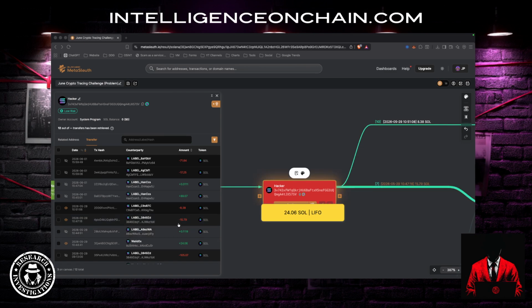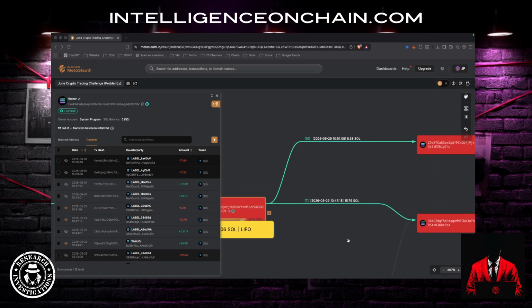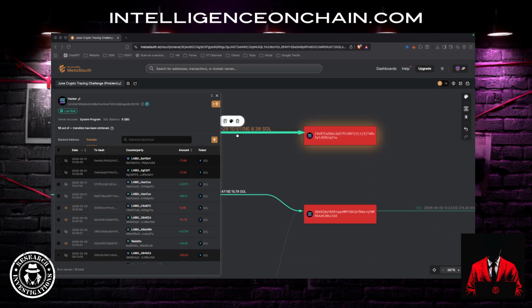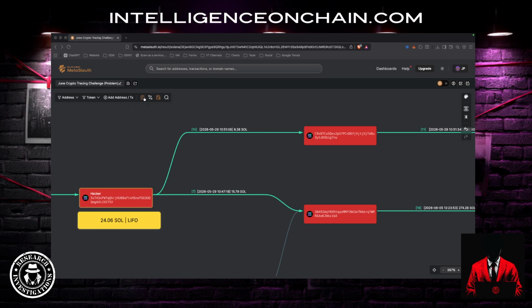But besides that, we've got 15.79 plus 8.38. So we keep these in, okay? We are definitely following both of these assets, but we are going to need to split this out, okay? So I'm going to just make some more notes. So up here, we're tracing 8.38, also using LIFO.